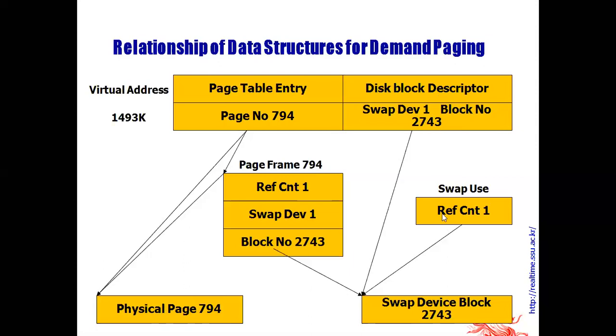And here the swap reference count is 1, the swap device is 1 and the block number is 2743. This is the page frame on the block device, 2743. See here, the virtual address is 41493, its physical page number is 794, and when it is on the secondary disk, it is 2743.